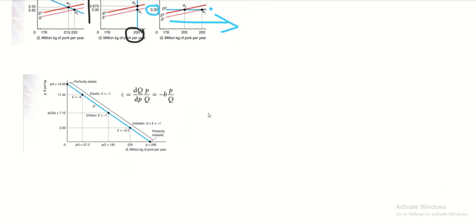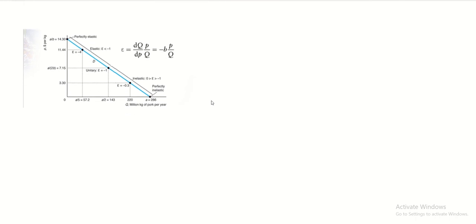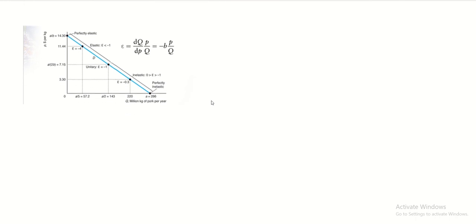Moving downwards to another popular graph that is going to be shown by your teachers, most likely, if you are taking any sort of economics class, is this graph. On the top part, the teacher will tell you that this section is the elastic portion where the elasticity is less than -1.